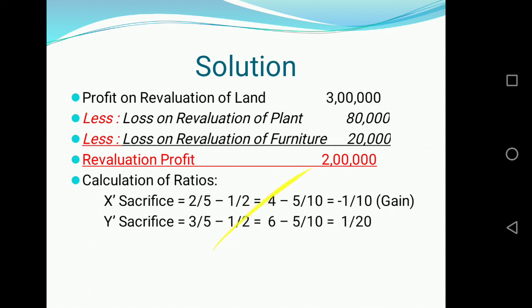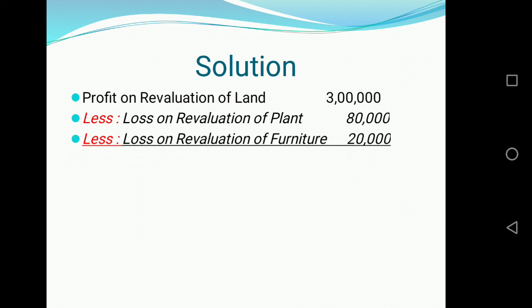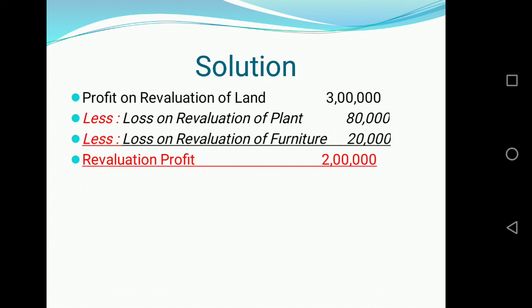So here we have profit on revaluation rupees 3 lakh. The revaluation of plant resulted in a loss of rupees 80,000. There was a decrease in the price, and the furniture was also decreased by rupees 20,000. So these losses are to be subtracted. So this resulted in a net profit on revaluation of rupees 2 lakh. How? 3 lakh minus 80,000 and minus 20,000, that is 2 lakh.